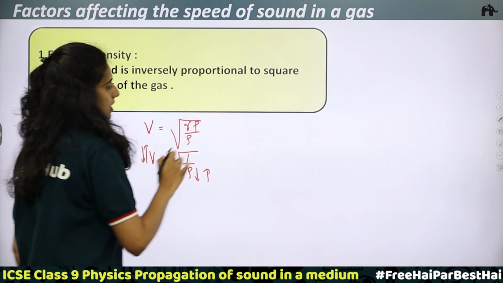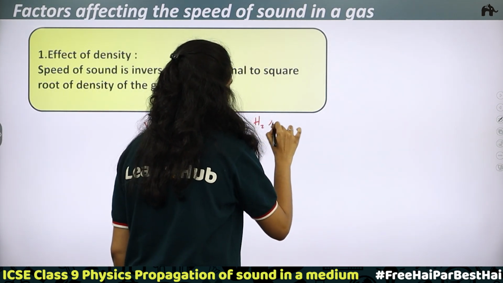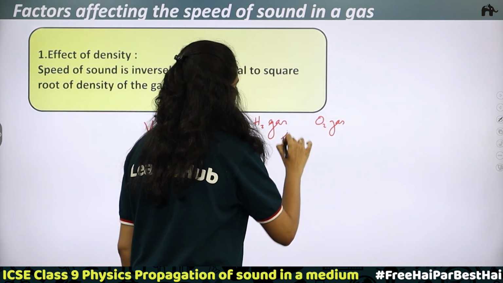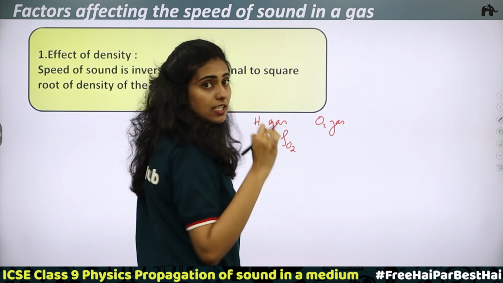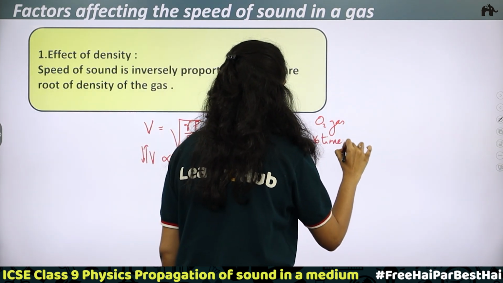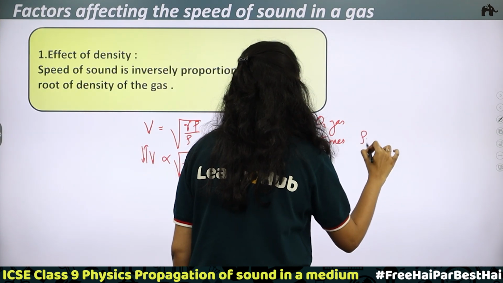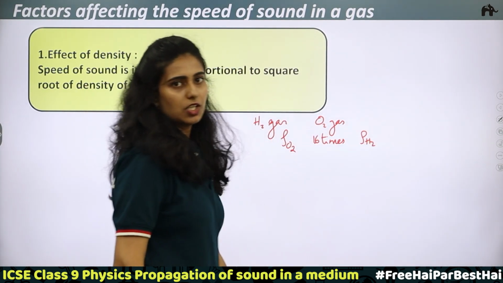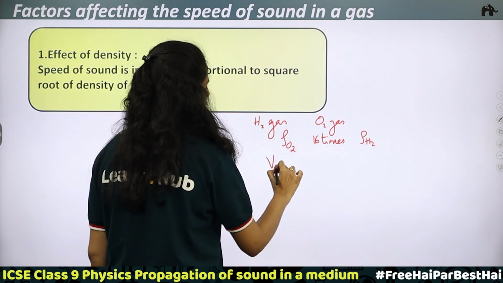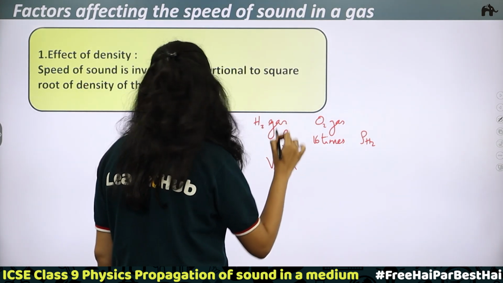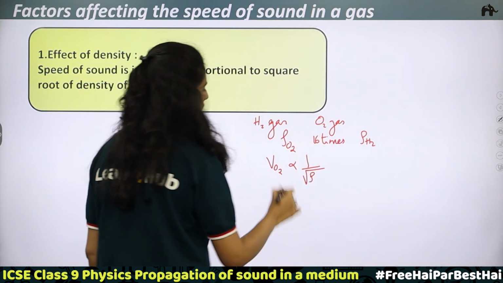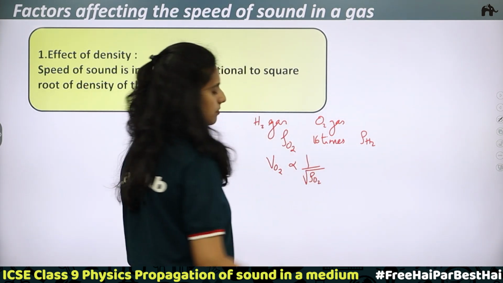If you are comparing hydrogen gas and oxygen gas, the density of oxygen gas is 16 times the density of hydrogen gas. So the speed of sound in oxygen gas will be directly proportional to 1 by the root of the density of the oxygen gas.